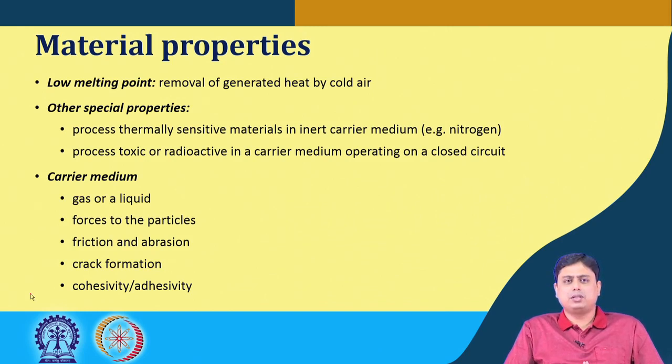Similarly, if we have to process toxic or radioactive material, then we have to choose a suitable carrier medium so that it doesn't react, explode or create any other nuisance, and it should be operated in a closed circuit, that means in a closed loop, which we will see in the next slide, along with the different mechanisms to handle this set of operations. And as I mentioned, we cannot neglect the importance of the carrier medium apart from the material properties.